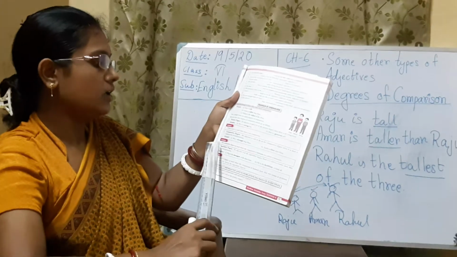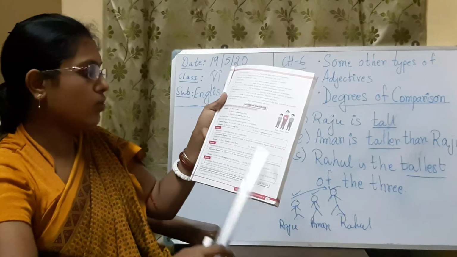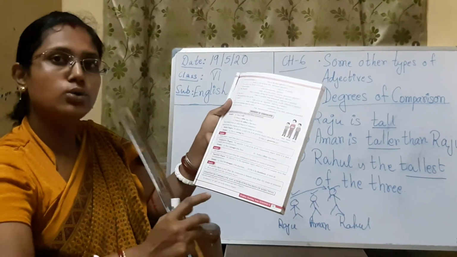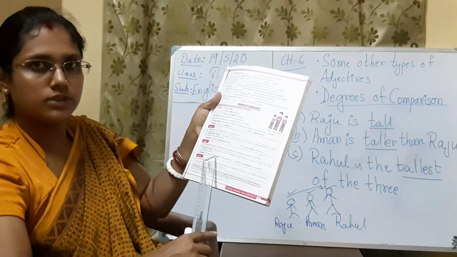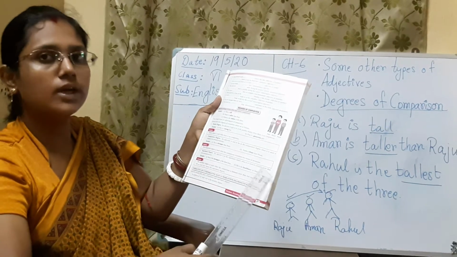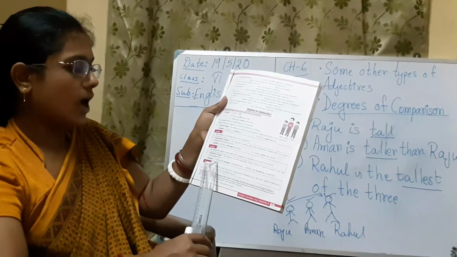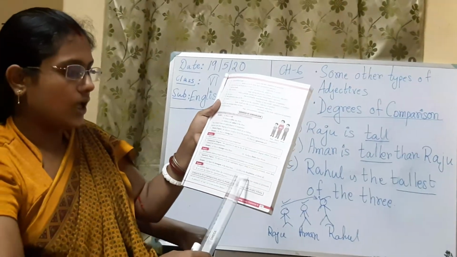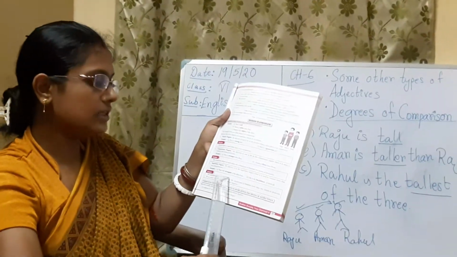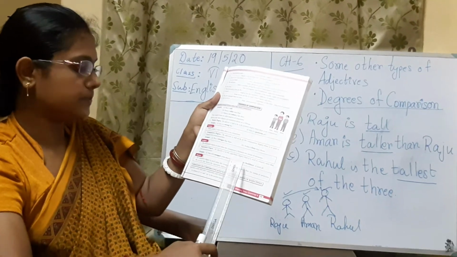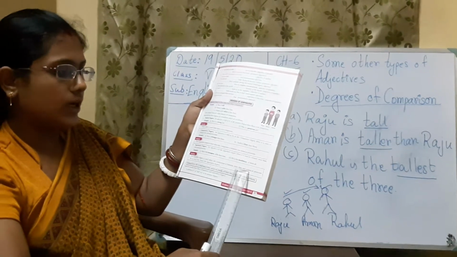Okay. Then superlative degree. An adjective is in the superlative degree when it is used to compare more than two nouns or pronouns. When the comparison is between more than two persons, okay, that time superlative degree is used. Like example, Raja is the strongest of the three boys. And next number B sentence, he is the healthiest of them all. So healthiest and strongest, that is the superlative degree.